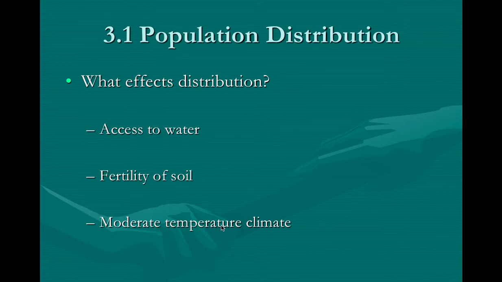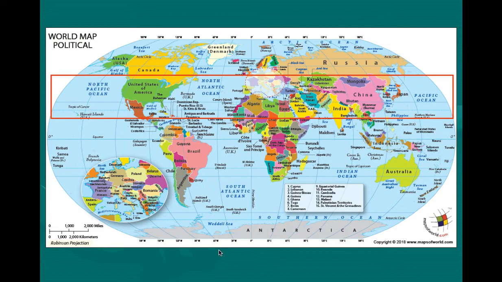And then moderate temperature climate. Like I mentioned, in this region here, this is a temperate climate. It's not an area that's going to be extremely hot, but not extremely cold as well. So there are going to be areas where people can thrive and enjoy the climate.